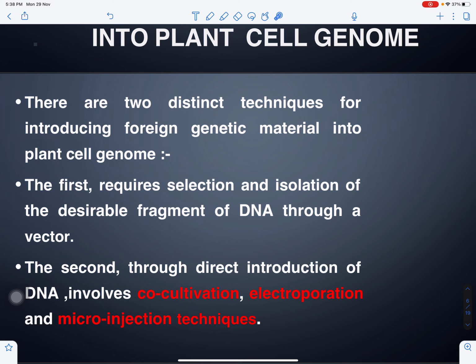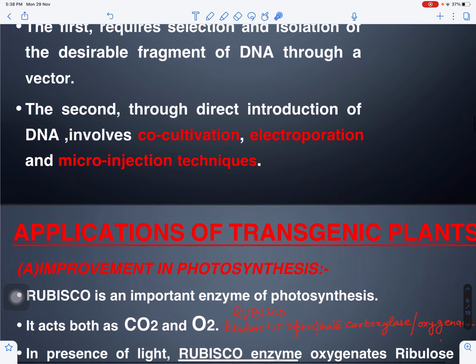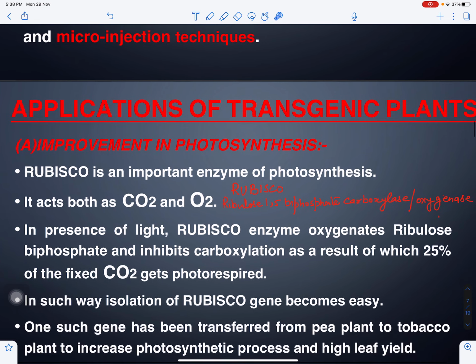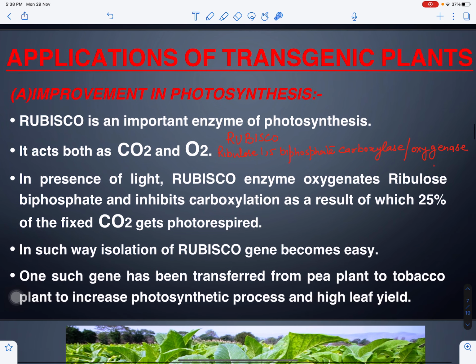Another technique is we can directly introduce the DNA into the plant cell genome. This can be co-cultivation, electroporation, and micro-injection technique. We can directly inject the DNA into the host tissue. This is called the micro-injection technique. Electroporation is with the help of electric currents. So we can create the transgenic crops or genetically modified crops.